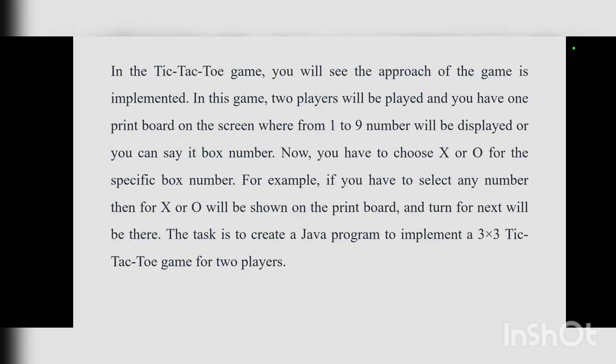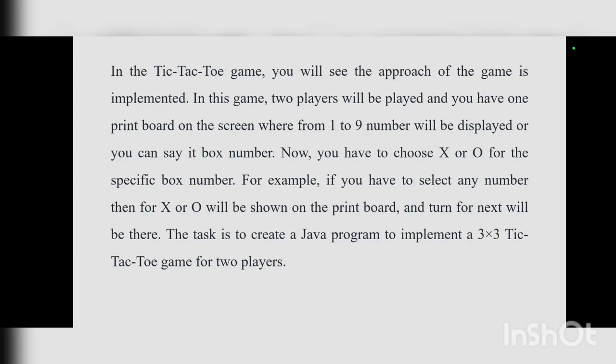In the game Tic-Tac-Toe, you will see the approach of the game is implemented. In this game, 2 players will be played and you have one print board on the screen where from 1 to 9 number will be displayed, or you can say it box number. Now you have to choose X or O for the specific box number.